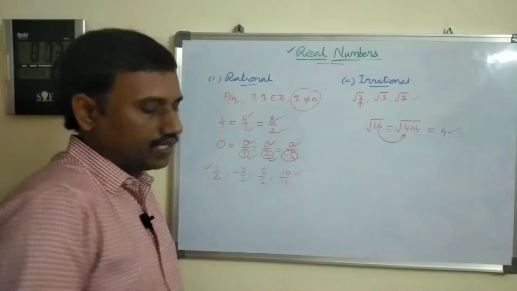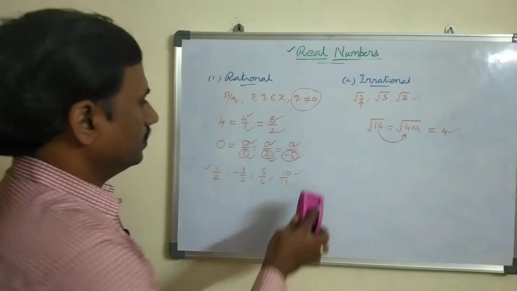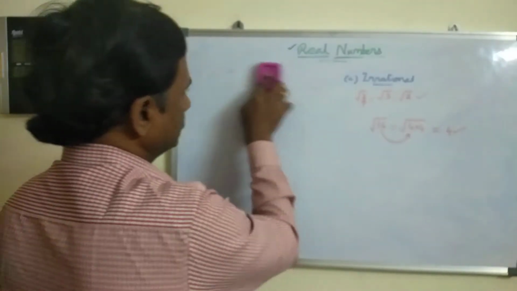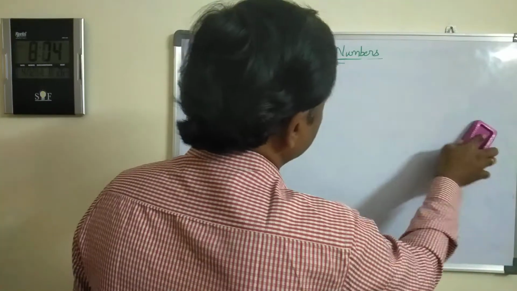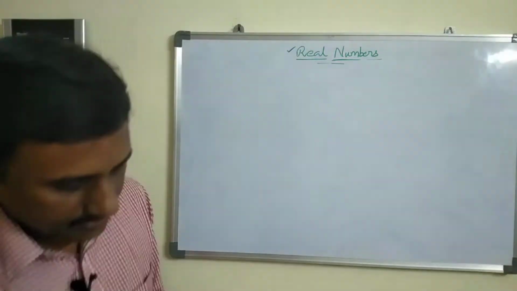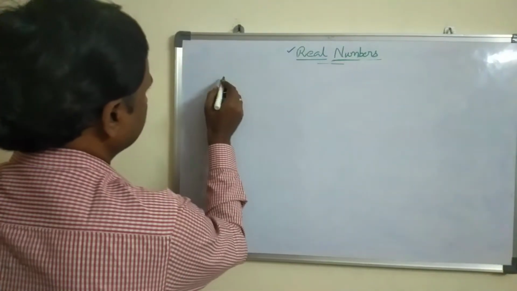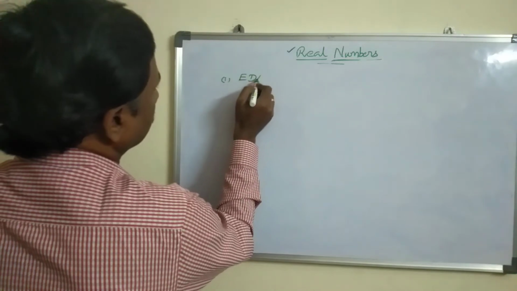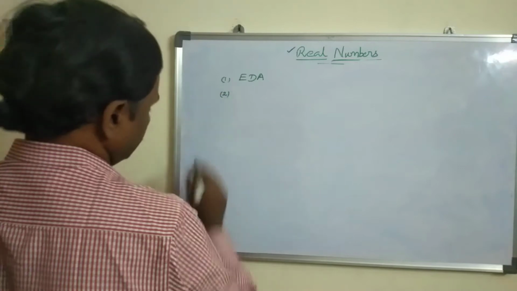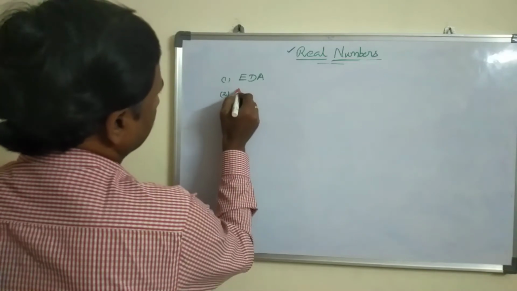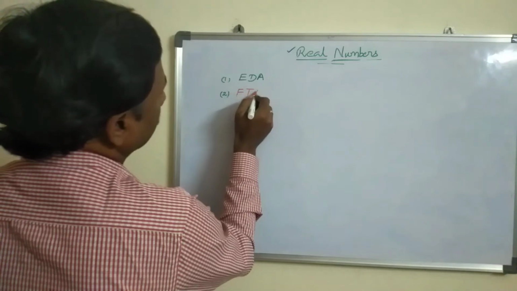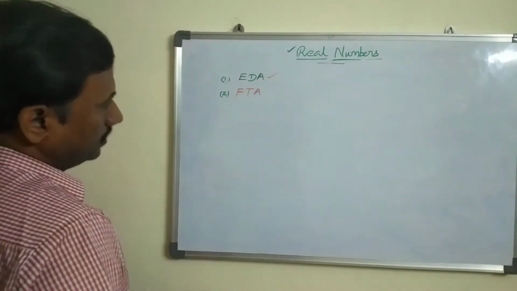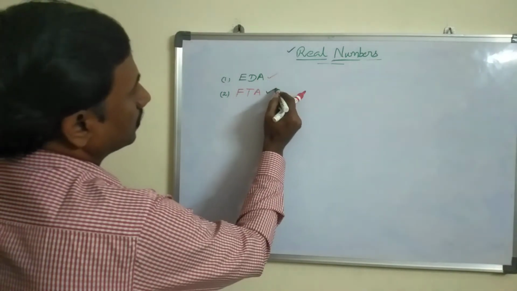Now in this chapter, what are we going to discuss here? Mainly we are going to discuss two important properties of positive integers. The first one is Euclid division algorithm, and the second one is fundamental theorem of arithmetic.